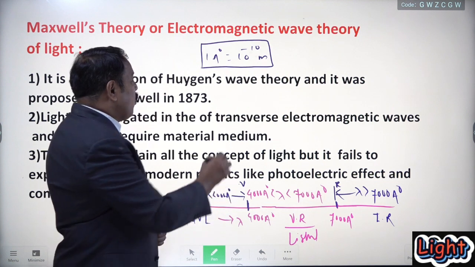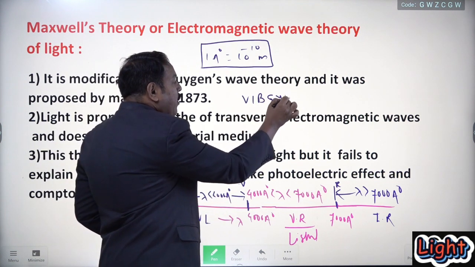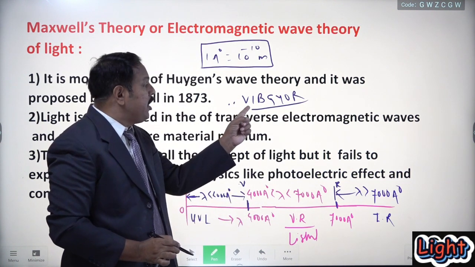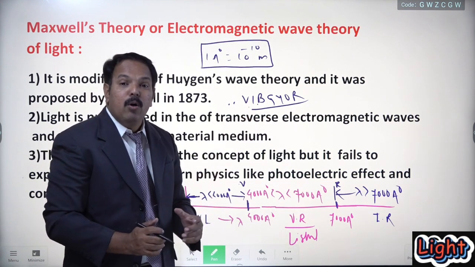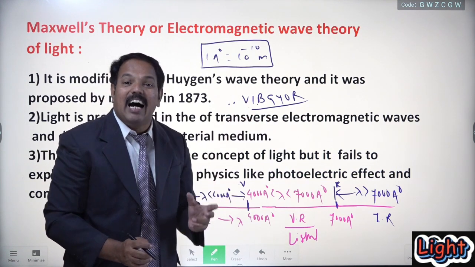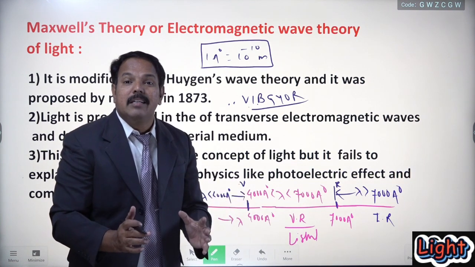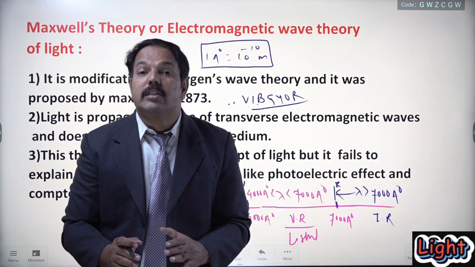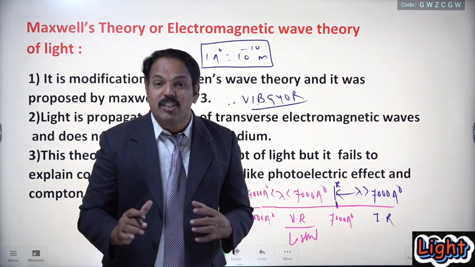Is it clear? And yesterday I told you the different colors: VIBGYOR. V for violet, I for indigo, B for blue, G for green, Y for yellow, O for orange, and R for red. VIBGYOR means these are the visible electromagnetic radiations, or we can say this is nothing but the light. So what is my question?